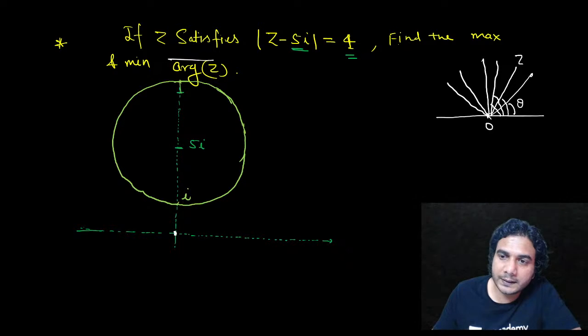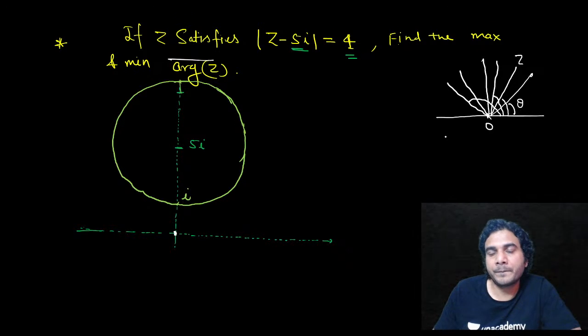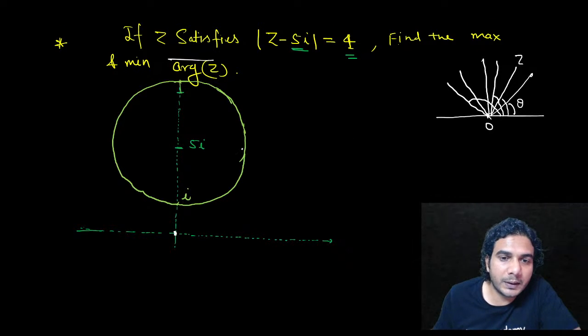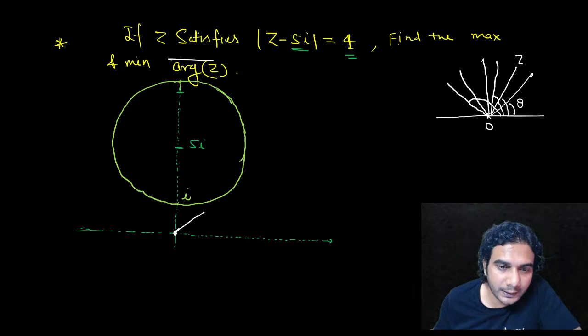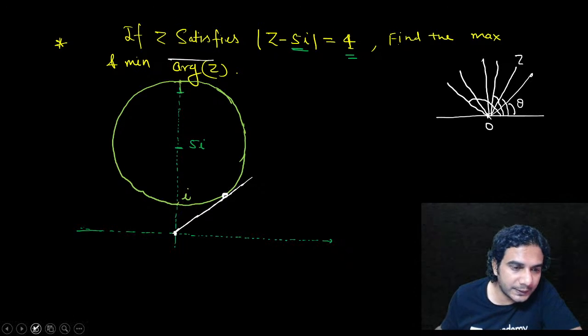So which complex number here will have the least argument, I mean, whose inclination will be the least? If I draw a tangent line which touches this circle at some point, then this will be the complex number with the least argument.